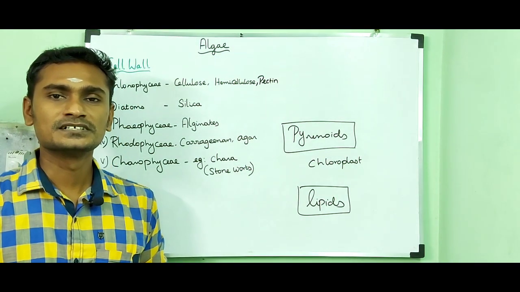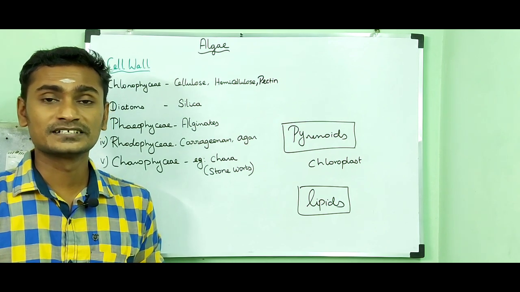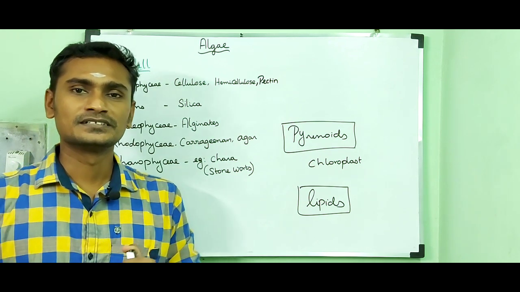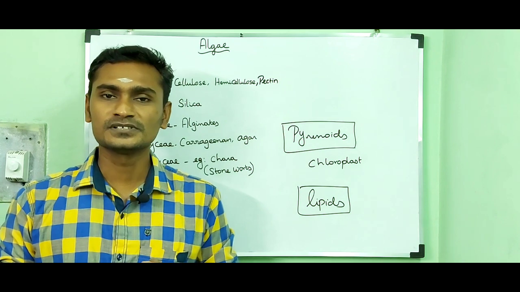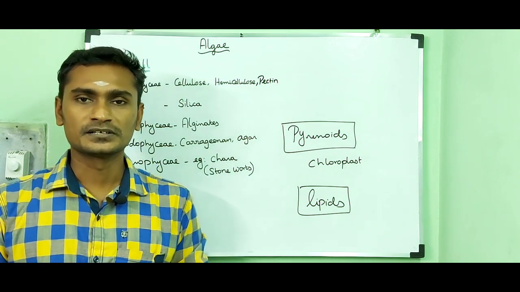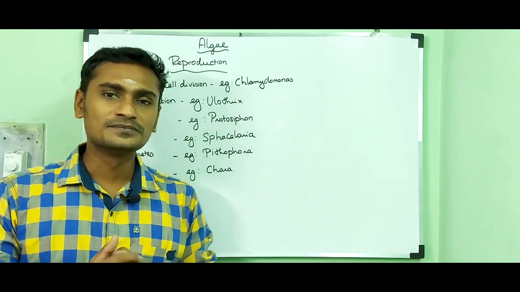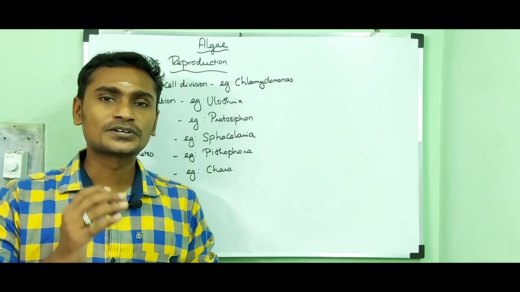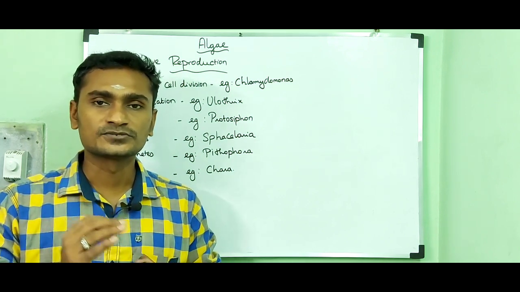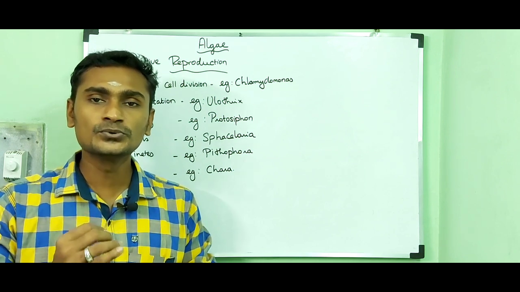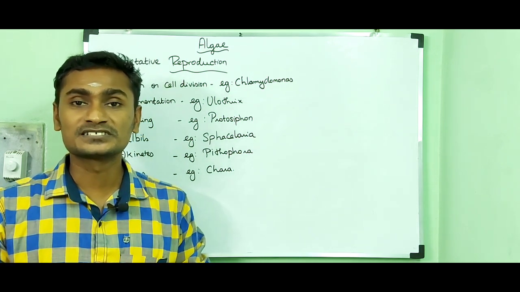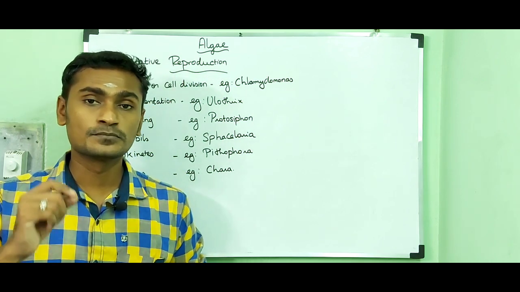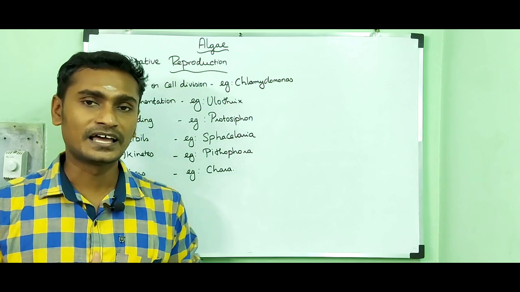Then pigmentation, reserve food material and flagellation differ among the algal groups. Now I am going to tell you the different types of reproduction: asexual, sexual and vegetative reproduction. Let us talk about vegetative reproduction in algae. In this type of reproduction, the vegetative part of the thallus can act like a reproductive structure and can give rise to a new young one. There is no spore formation and no alternation of generation, and it is the most common method of reproduction in algae.